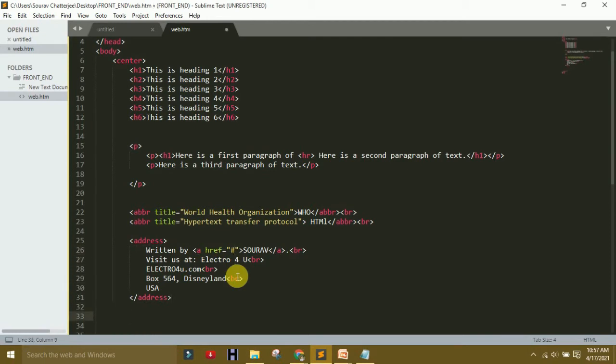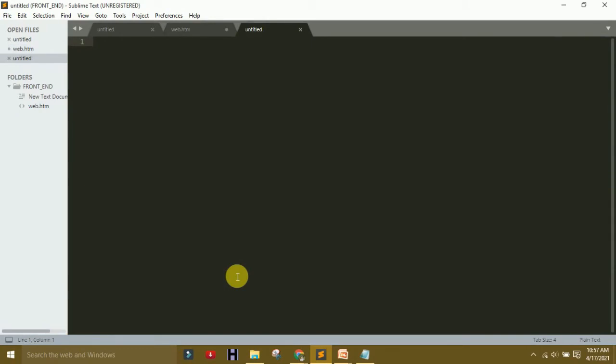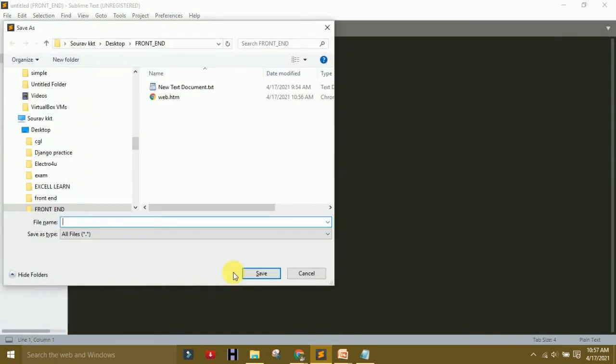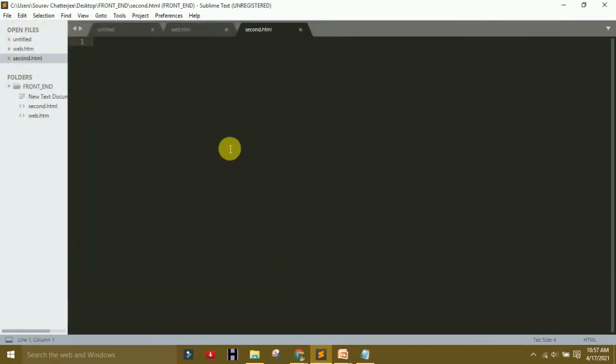Making a new page, Control N, save it as second.html. First we used HTML, and second is HTML. Save it and only use HTML. Tab it, and you saw the changes all coming in Sublime Text.